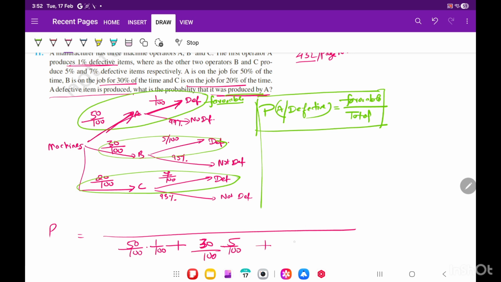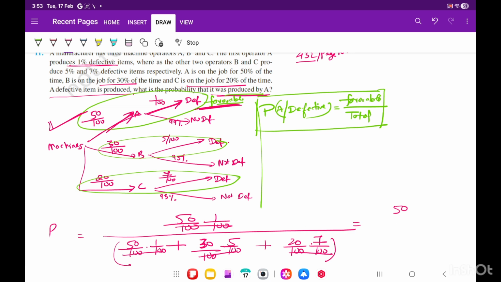Or third machine and defective. Out of that, this one is favorable. The first one is favorable. The first one, which is 50 by 100 and 1 by 100, correct? So let me just cut 100, 100, 100, 100. ठीक है, easy. So let's simplify.